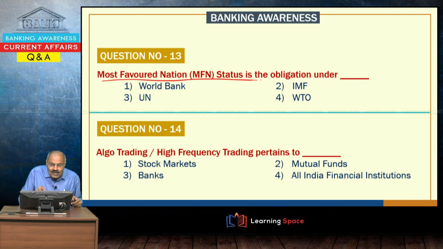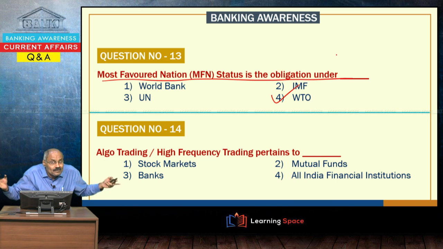Most favored nation status is the obligation under the World Trade Organization, WTO. Most favored nation means you should not discriminate between countries, or you can say all are equal. So, here most favored nation status means not giving special status to any country; basically it is to give equal treatment to all, right. So, it is the initiative of WTO.